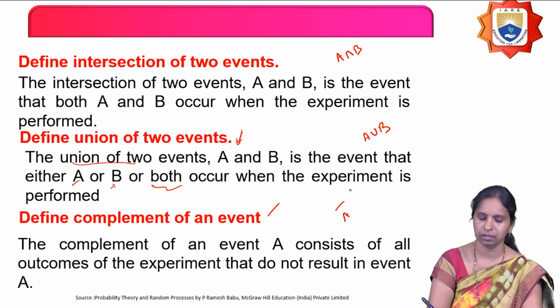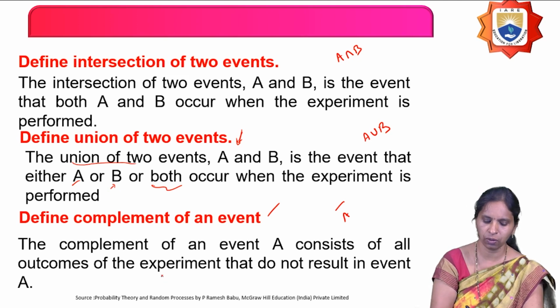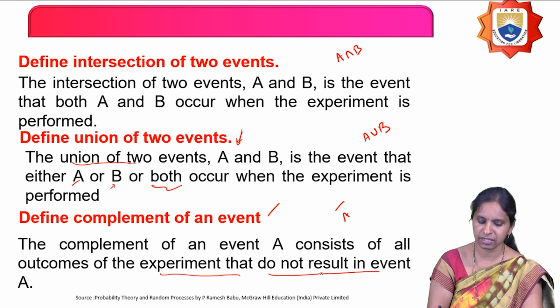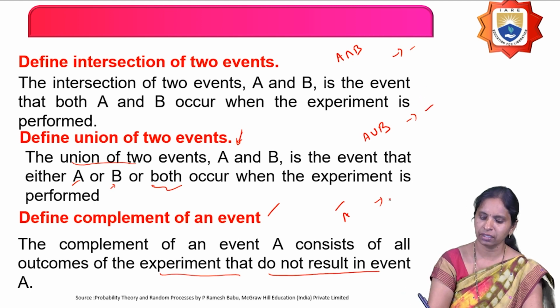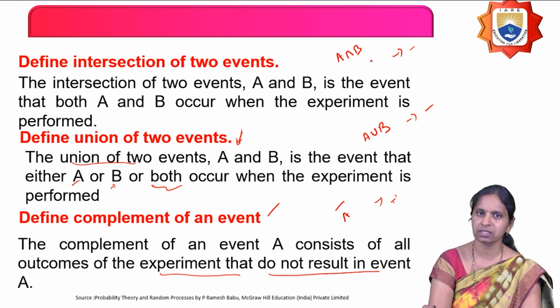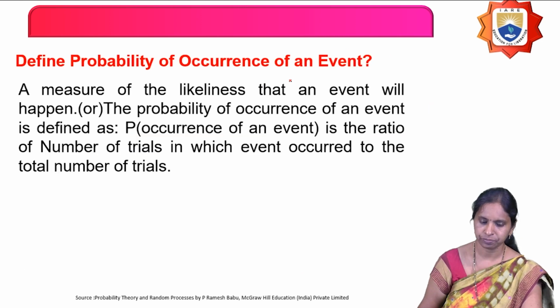And what is the complement of the event? It is A bar. The complement of an event A consists of all outcomes of the experiment that do not result in the event A. Then that event is called the complement of the event. This is like set operations only. In sets you have intersection and union and then complement operation. In similar manner here also, because an event is also a type of set only. The same operations you perform on sets can be performed on events also.